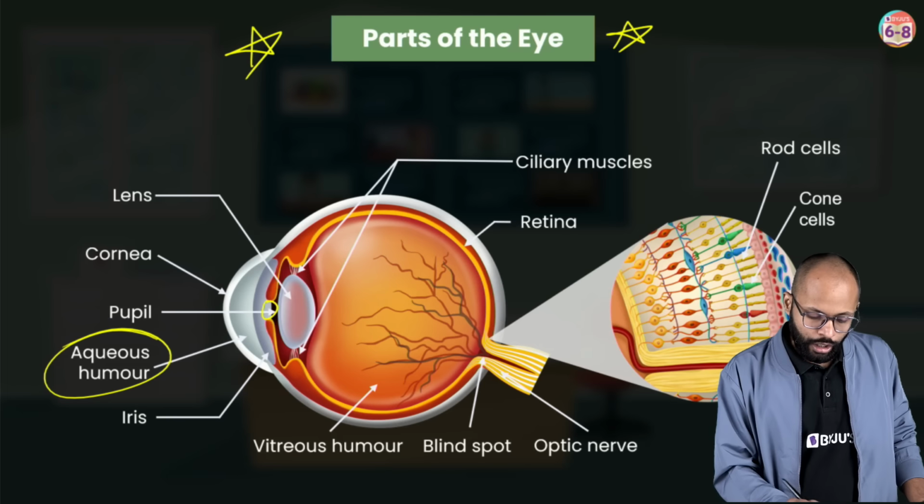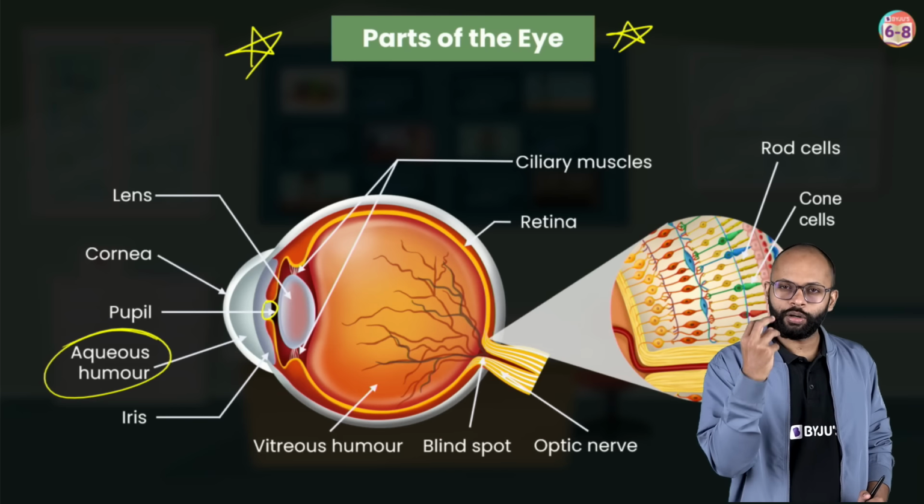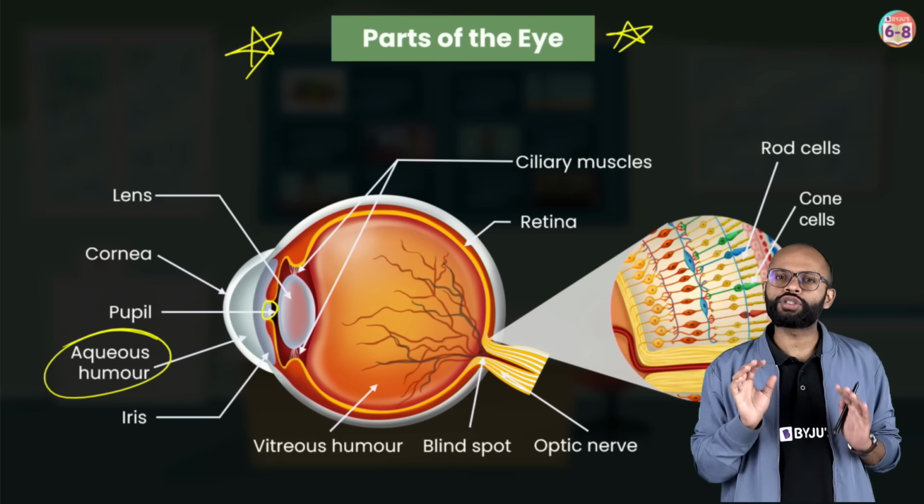Next, we have a hole in the eye. There is a hole in your eye. This hole is called the pupil. This is the hole from which light enters your eye. Now this pupil size is not fixed.